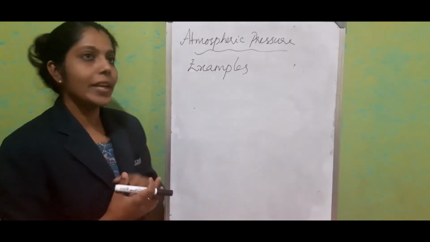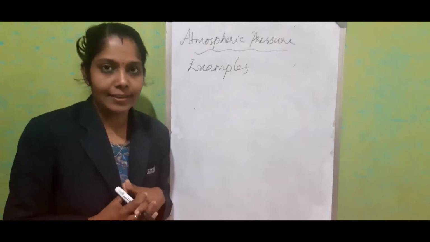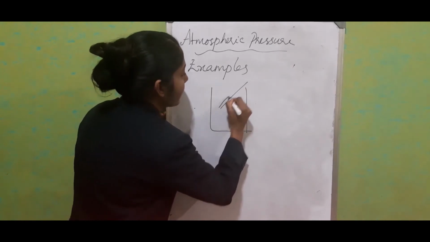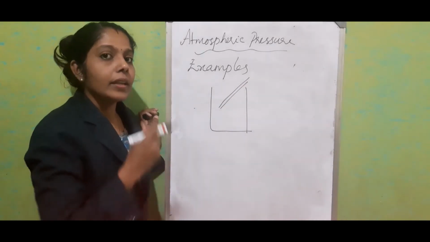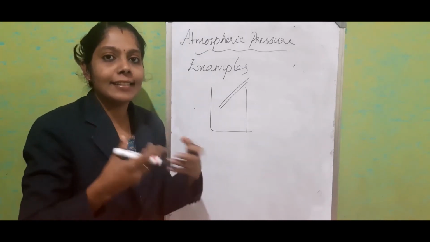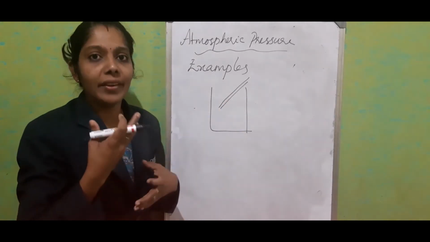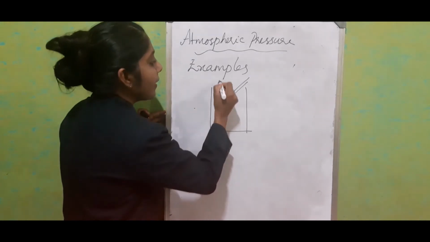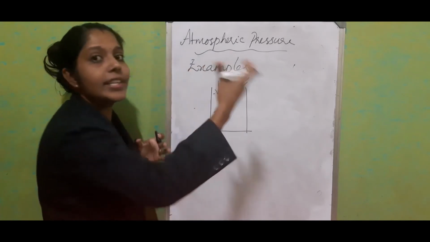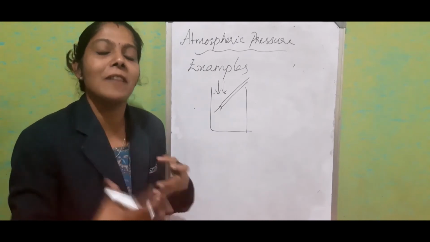There also atmospheric pressure exists and helps us drink the juice very fast. Consider this is a juice and this is a straw. First, we suck out the air present inside the straw into our lungs. So the air pressure inside the straw is reduced. By that time, the atmospheric pressure exerted on the juice makes the juice rush into the straw. In this way, it helps us drink the juice very fast.